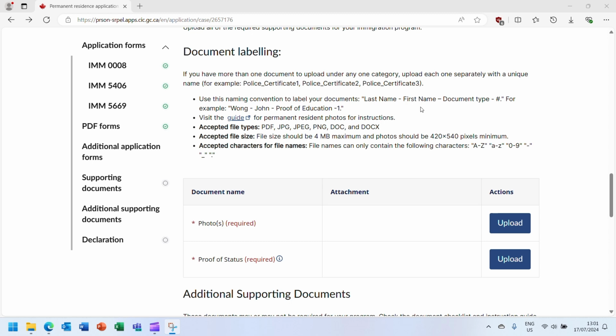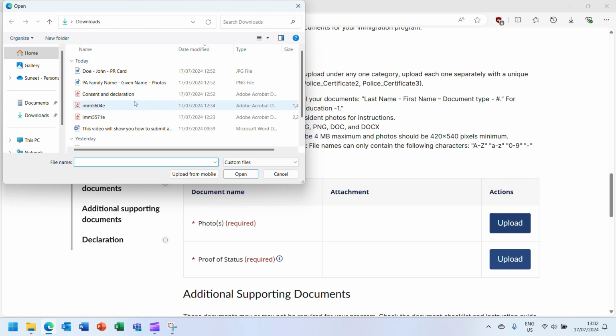Before you upload a mandatory supporting document, please ensure you follow the naming conventions detailed in this section. Also ensure that each file is below 4 megabytes and it is one of the accepted file types that are listed here. Click the Upload button to upload the mandatory supporting documents.